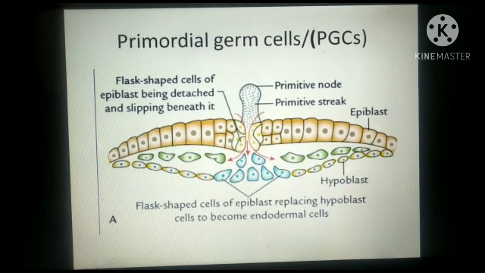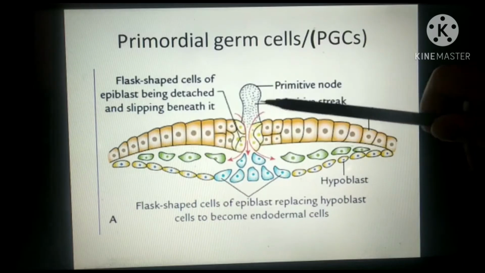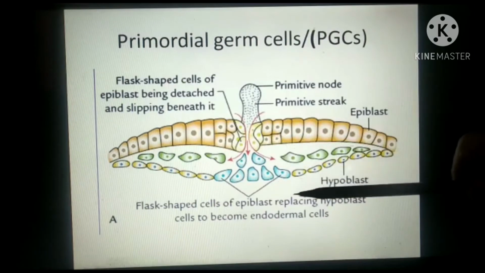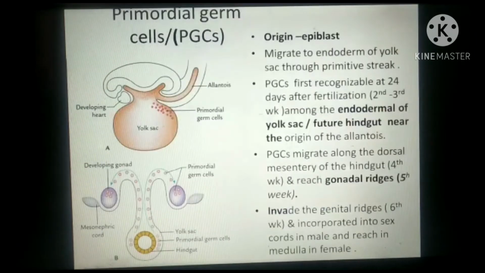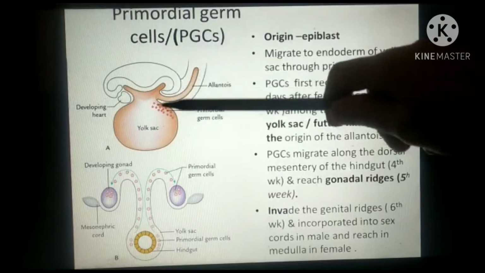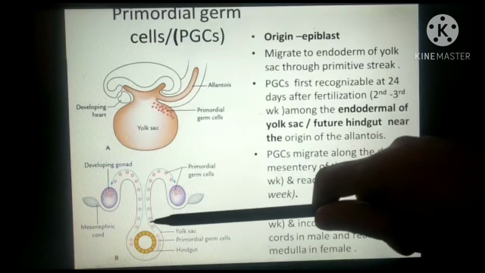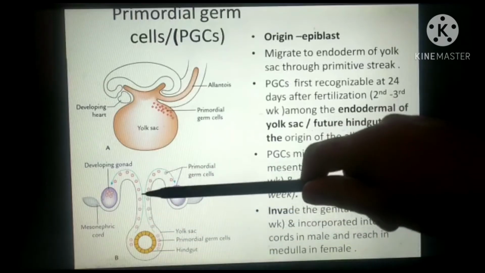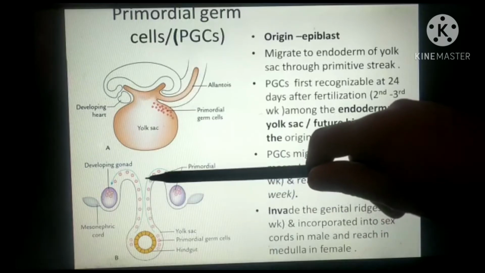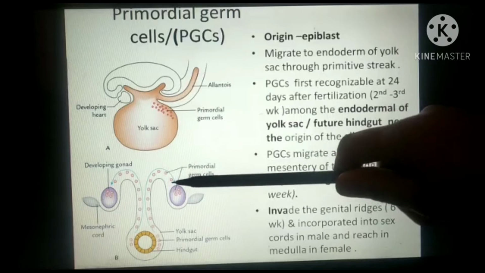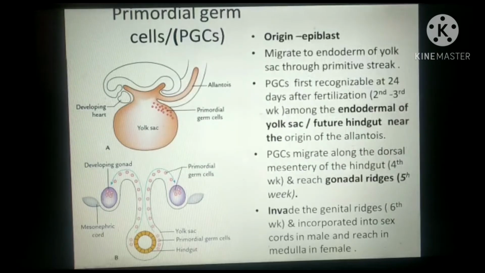Now, first of all, about primordial germ cells. Primordial germ cells are derived from epiblast during 2nd or 3rd week of intrauterine life. They move through the primitive streak and enter into the endoderm of the yolk sac. This endoderm of the yolk sac near the allantois forms the hindgut. So they are deposited around the hindgut in yolk sac region. Then they will move through the dorsal mesentery of the hindgut during 4th week of intrauterine life and reach the gonadal ridge region during 5th week. And during 6th week, they will penetrate the genital ridge or the gonadal ridge region.